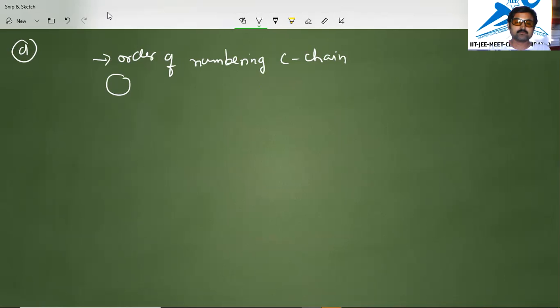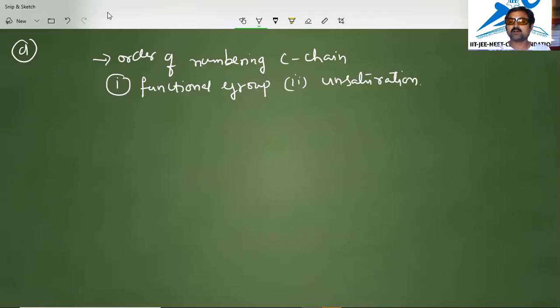So first we will give importance to the functional group, not the other groups. Then we will give importance to unsaturation. After that, the remaining substituents, all things will come into the discussion.